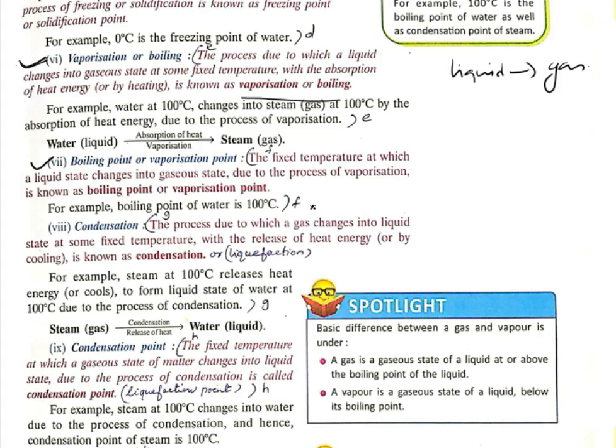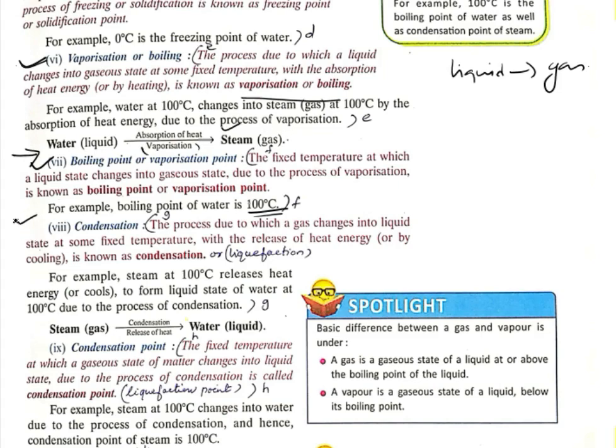And we know that water becomes vapor at 100 degrees Celsius. So 100 degrees Celsius will be the vaporization point. 0 degrees Celsius will be the freezing point. 0 degrees Celsius will be the melting point of ice. So you have to remember this also. Water, that is liquid, with absorption of heat, that process is known as vaporization. It converts into steam, and that is gas.